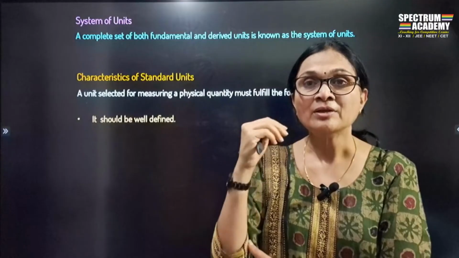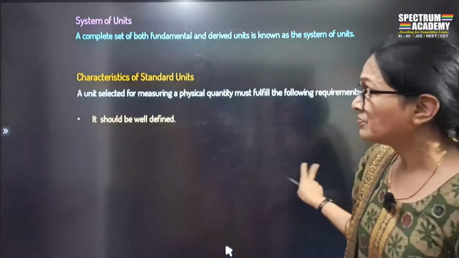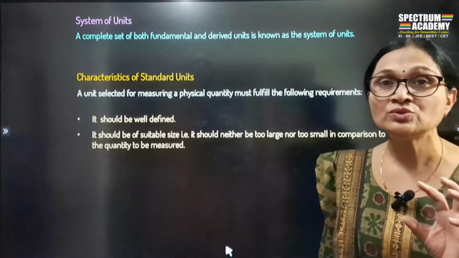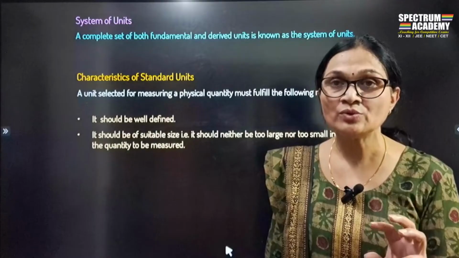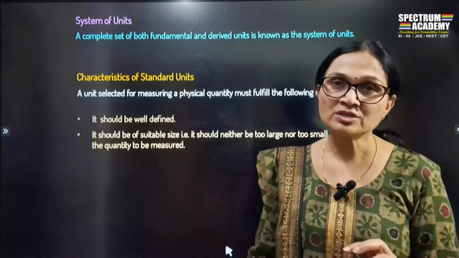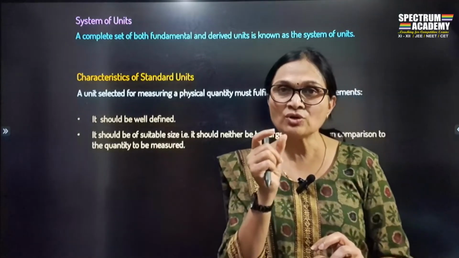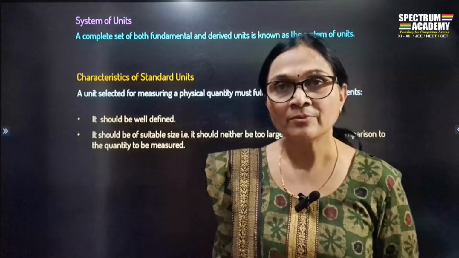We can't do that because it's not well defined. You have to well define the unit. Second thing is it should be of suitable size. अगर स्टैंडर्ड यूनिट हमें मानना है कोई भी, तो वो suitable size का होना चाहिए. I want to measure something which is in micro, न्यूक्लियॉन्स के बीच का डिस्टेंस मेजर करना है, and somebody gives me a meter scale. Is it possible?